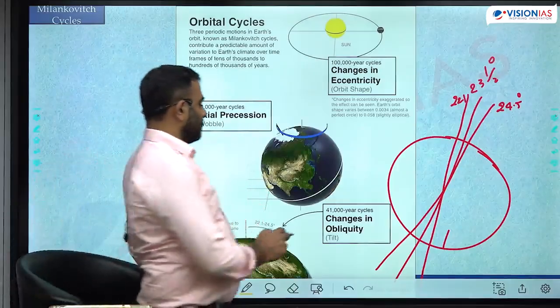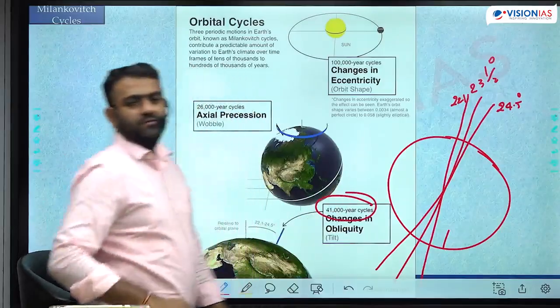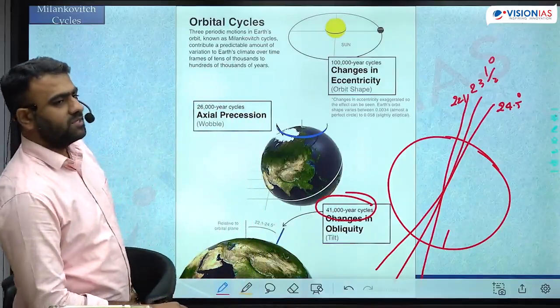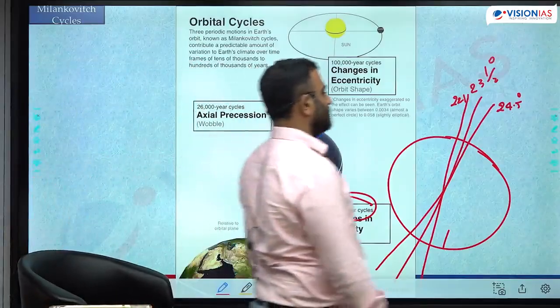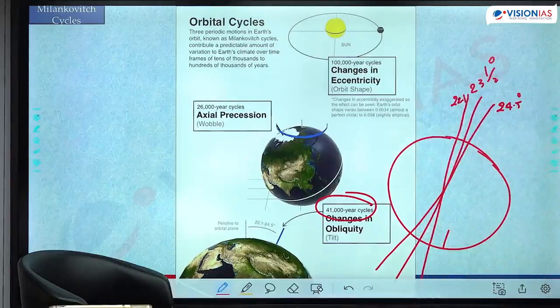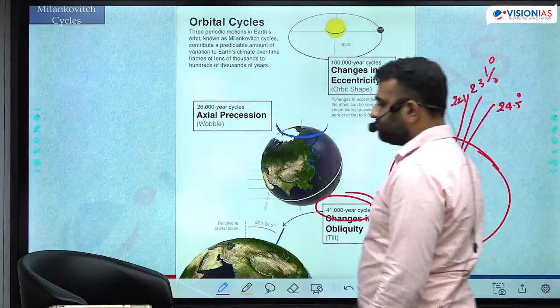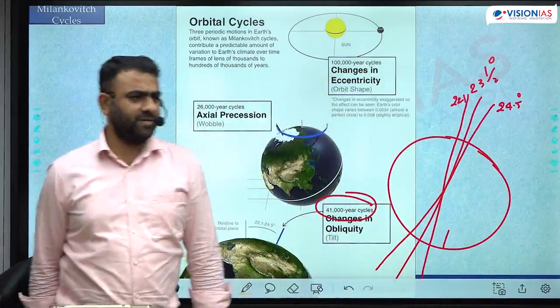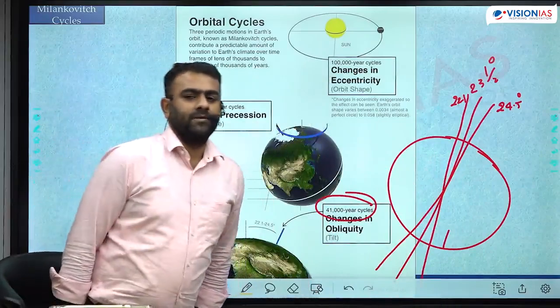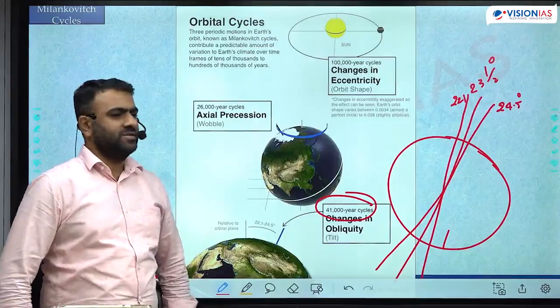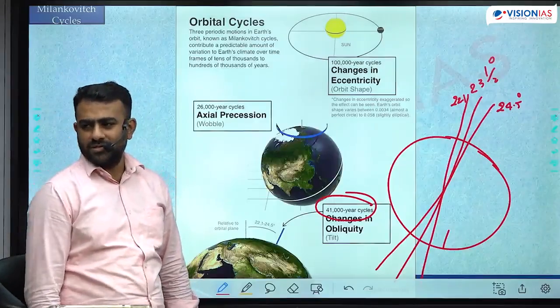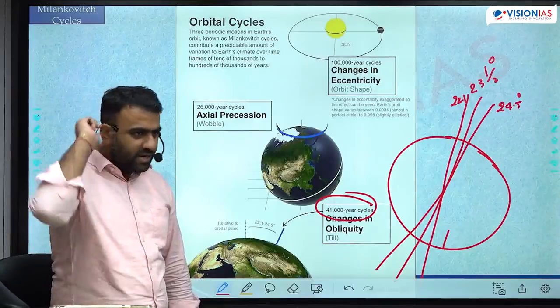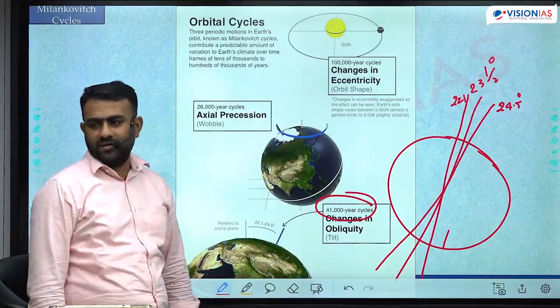How much time does it take to change? One cycle takes 41,000 years to complete. 41,000 years is the time taken to complete one cycle, during which it changes from the highest to lowest and back to highest. Take any one full cycle. On our human time scale, it has not changed much, so we have taken 23.5. Since when have we started to observe this? In the last 1,000-2,000 years. We did not really know much about the tilt and so on.